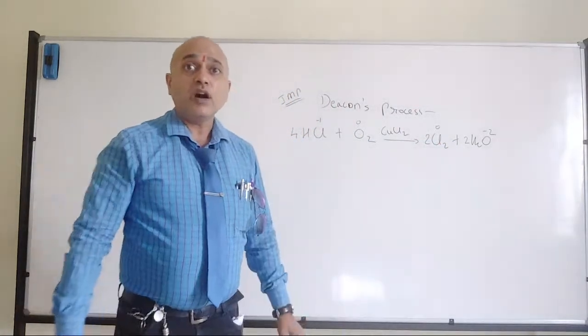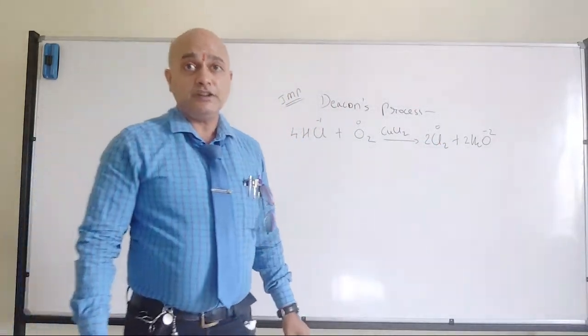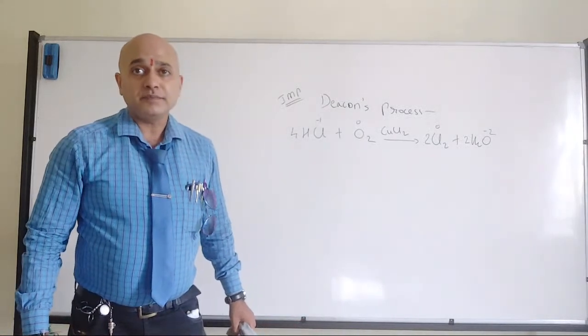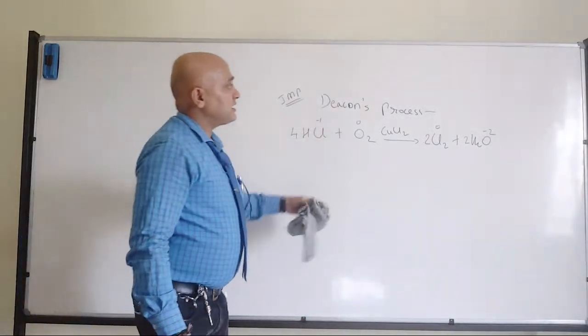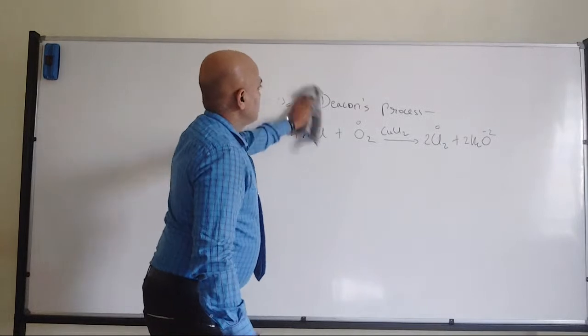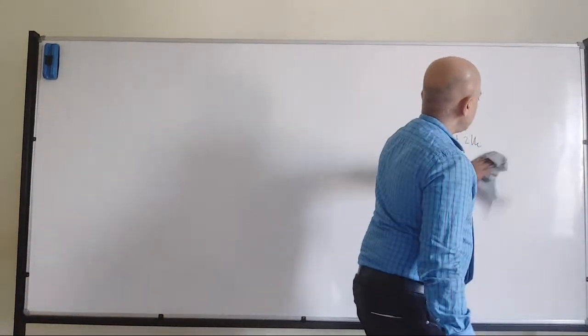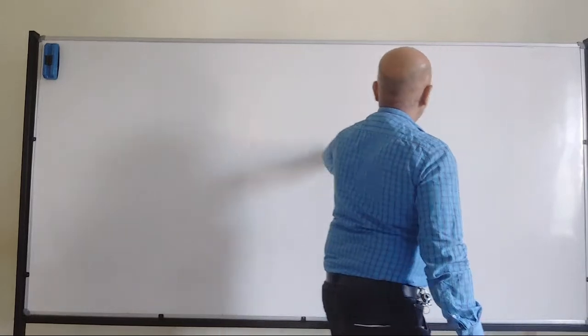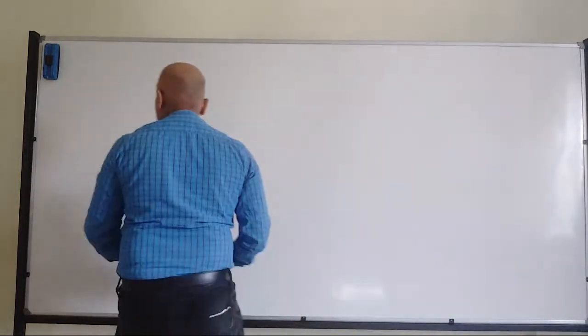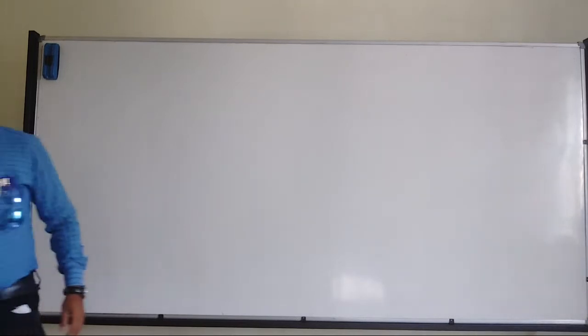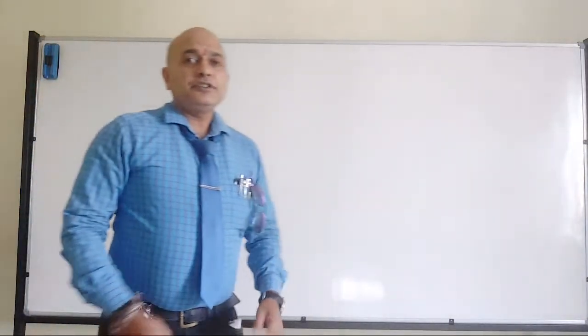That shows that oxygen is more electronegative compared to chlorine. So that's what Deacon's process is. These are some of the reactions which we have discussed in the previous class. Fine. Any doubts related to this one?